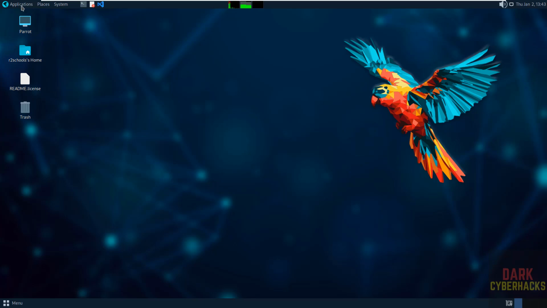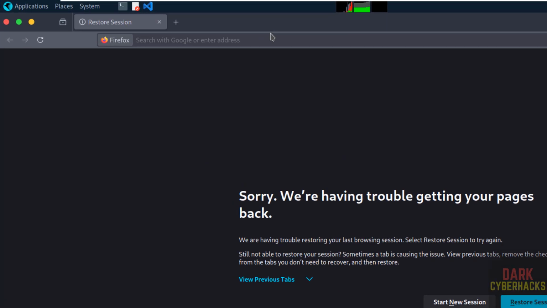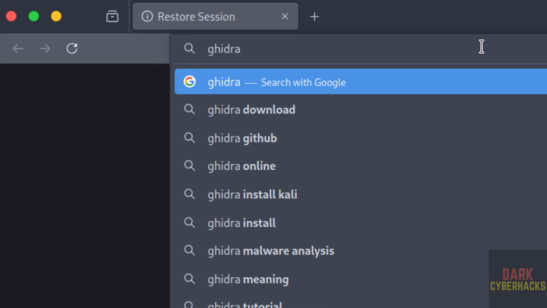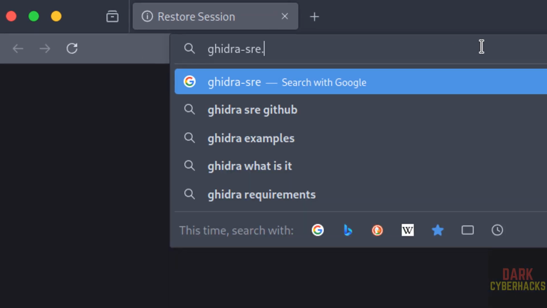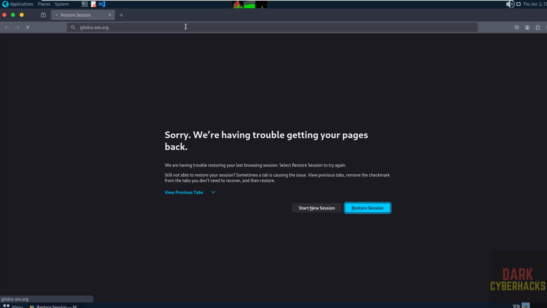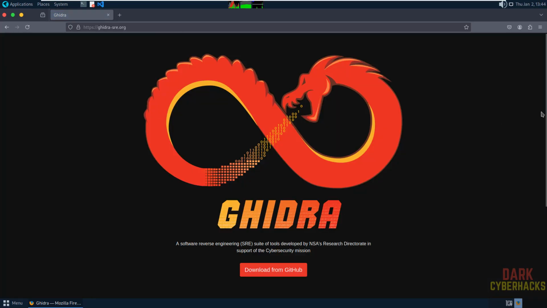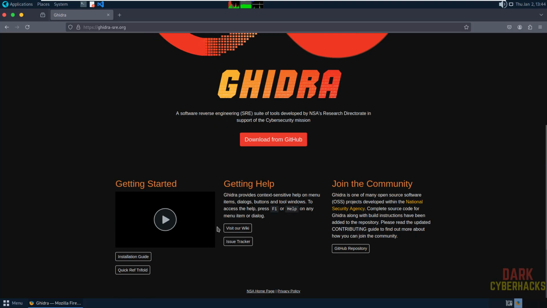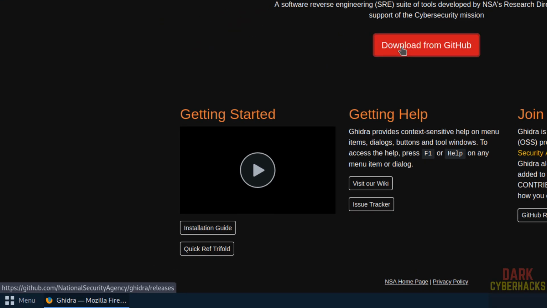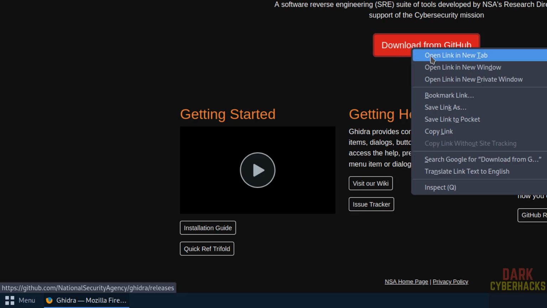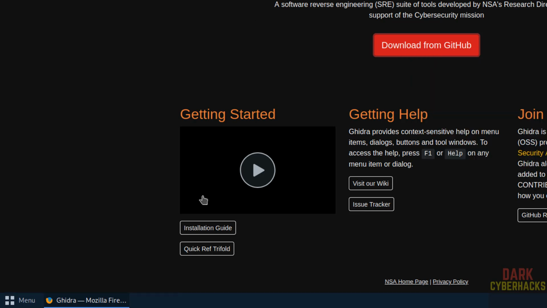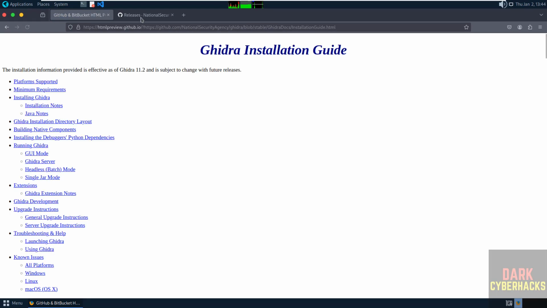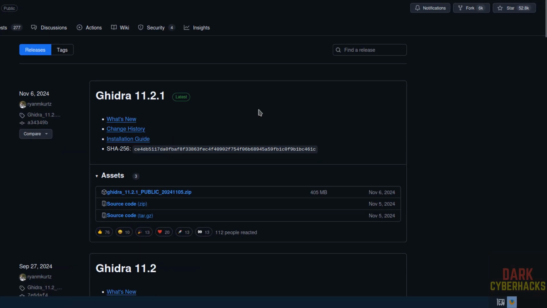Now open any web browser, then go to ghidra-sre.org. Hit enter. This is the official website. Now see here, download from GitHub and install guide. So right click on this download from GitHub, open link in new tab, then click on installation guide. See here, the latest version is 11.2.1. Download this zip file. Okay, click on it.